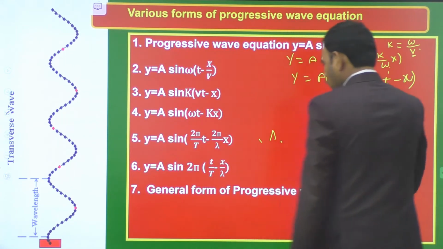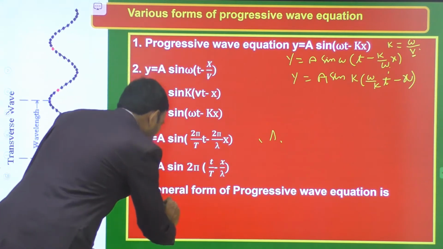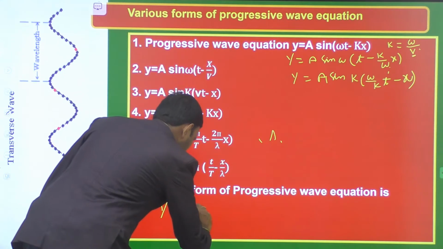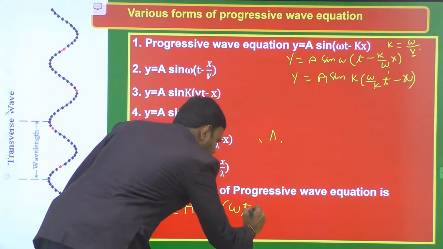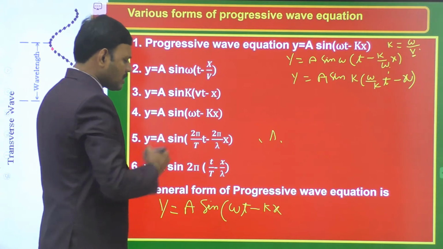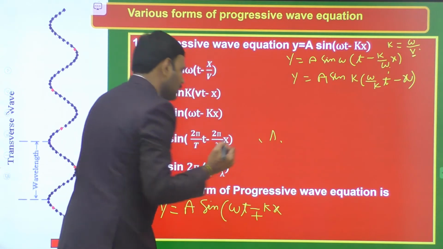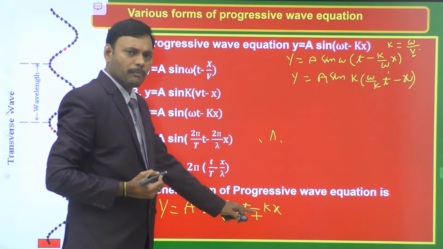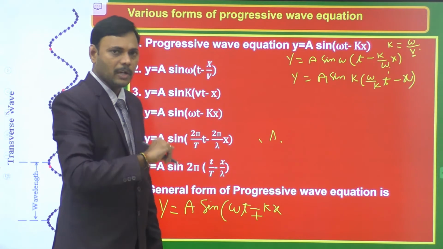A general form of progressive wave equation. The general form of progressive wave equation is y is equal to a sin omega t minus kx for a wave traveling along positive x-axis. For a wave traveling in negative x-axis, we use plus sign. So this is the alteration. Minus sign is there for a progressive wave along positive x-axis. We use plus sign for a progressive wave traveling in negative x-axis.